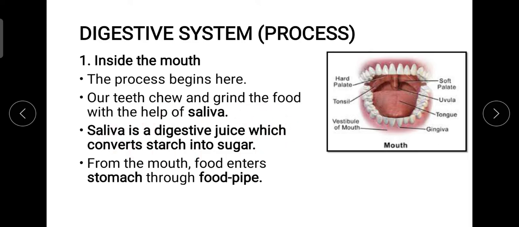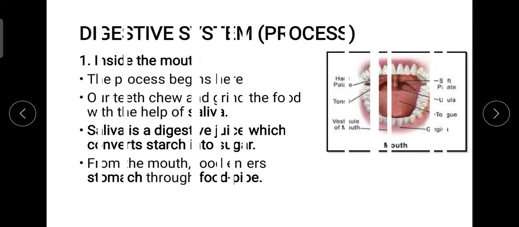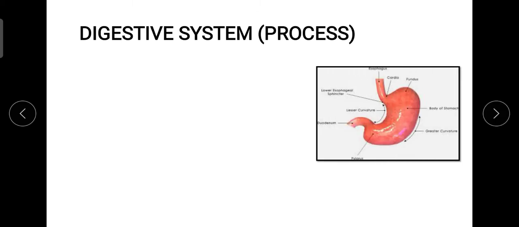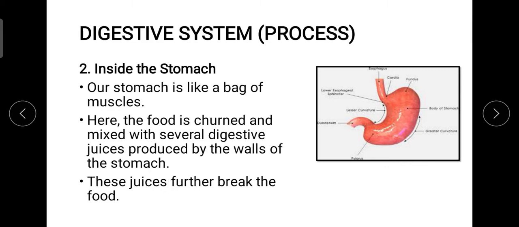So what would this particular simple sugar be? This would be glucose. Now after this, the food will enter the stomach through the food pipe, or the esophagus. In the case of the esophagus, there is only a passage, basically the connecting medium between the mouth and the stomach. So it doesn't have lots of things in it, or you can say it will not have multiple details.